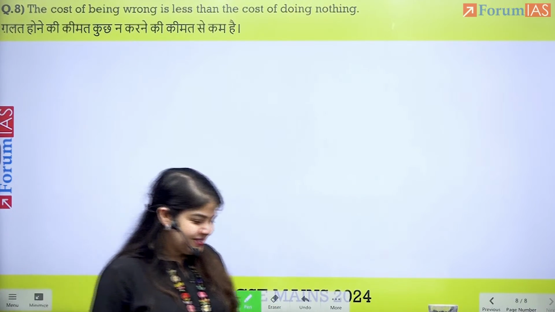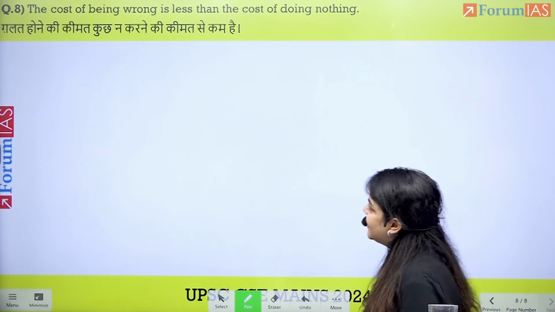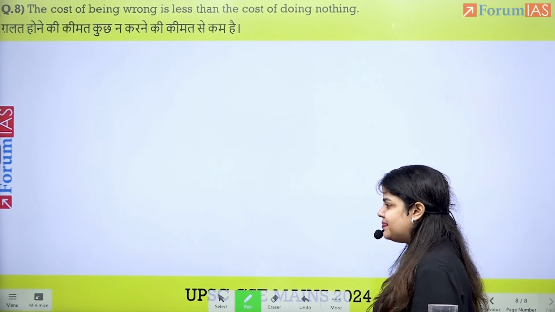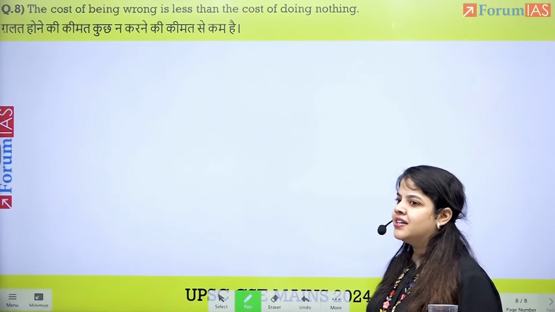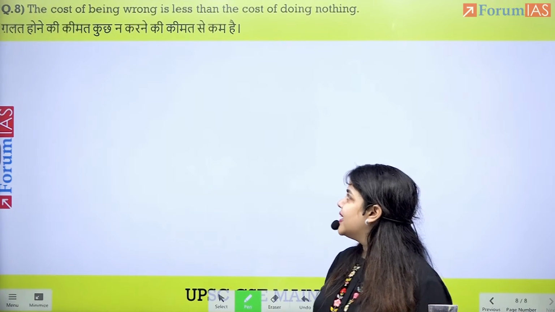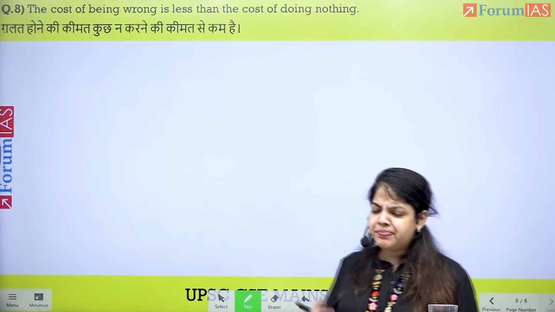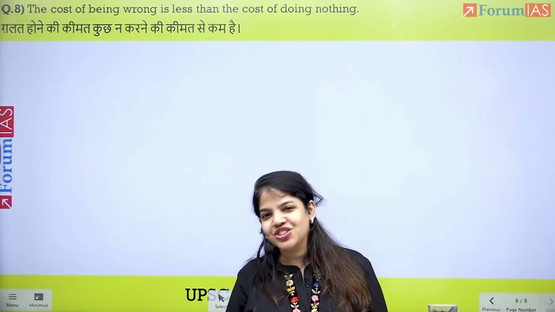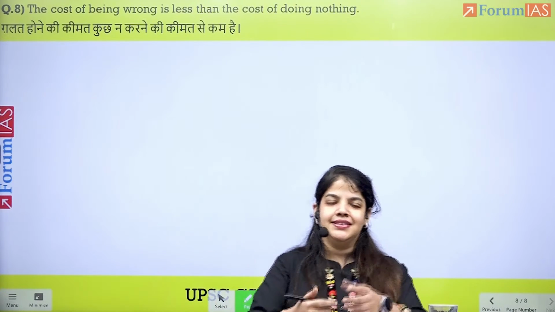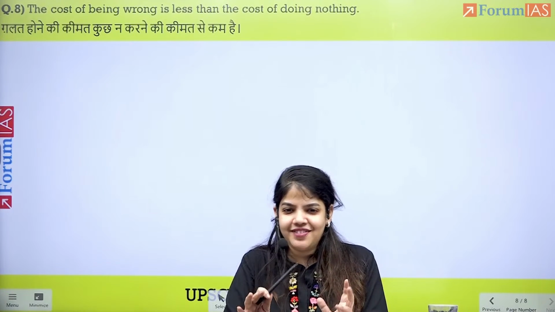So the GS keywords were missing, which brings us back to the topic. The cost of being wrong is less than the cost of doing nothing, which is गलत होने की कीमत कुछ ना करने की कीमत से कम है. Which brings us to the action orientation. This topic, just like other topics in the past, the time to repair the roof is when the sun is shining. Proactive action.